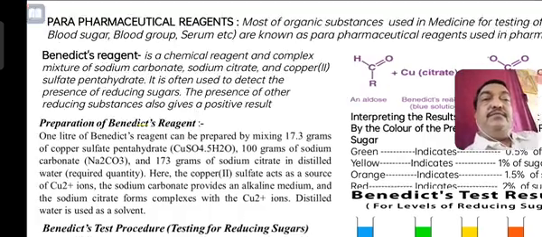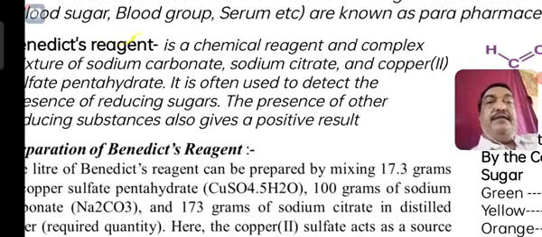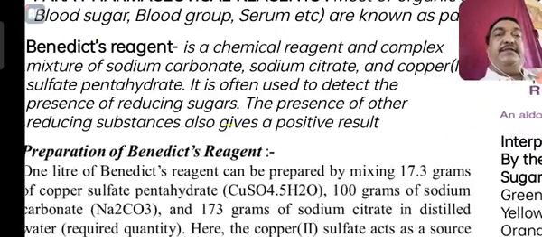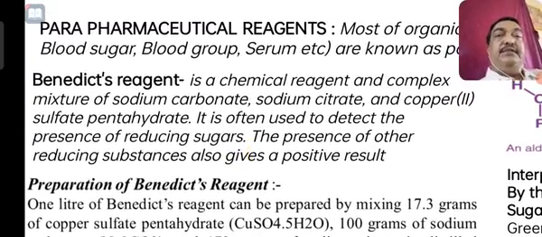The first one is Benedict reagent. What is this Benedict reagent? It is a chemical reagent, a complex material containing a mixture of sodium carbonate, sodium citrate, and copper 2 ion, copper sulfate pentahydrate. It is often used to detect the presence of reducing sugar.